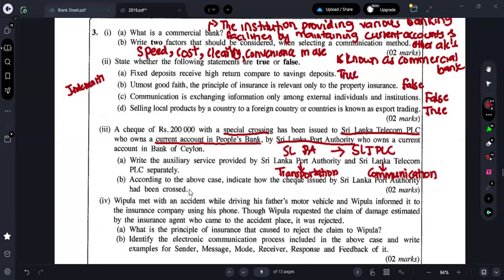Next one, according to the above case, indicate how the check issued by Sri Lanka Port Authority has been crossed. Now, guys, the check which was given, it's a what? Special crossing. Now, what is meant by special crossing? Mentioning the name of a commercial bank, within parallel lines or without parallel lines, on the face of the check is known as special crossing, right? So here if they are giving a special crossing, how will the check look like? Check will look like this, right?